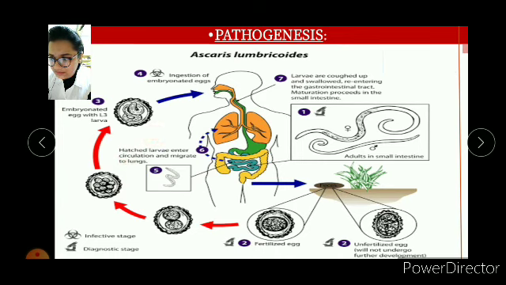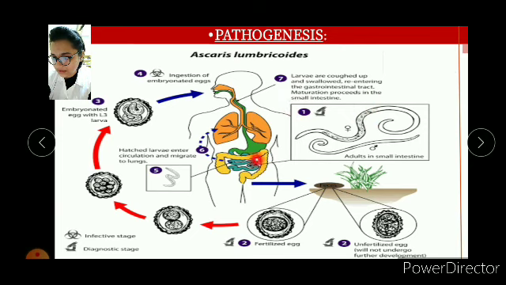From the intestine it goes to the lungs and is then often regurgitated and re-swallowed through the intestine again. See the path: first of all, it goes to the lungs. Then, after the lungs, the larvae are coughed up and swallowed, re-entering the gastrointestinal tract, and maturation proceeds in the small intestine.